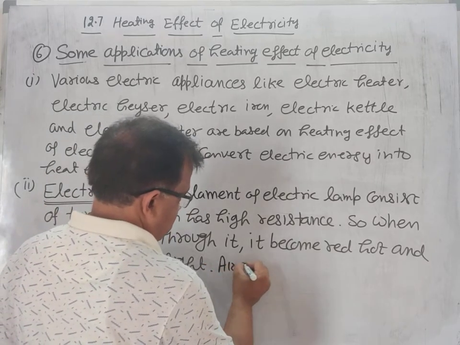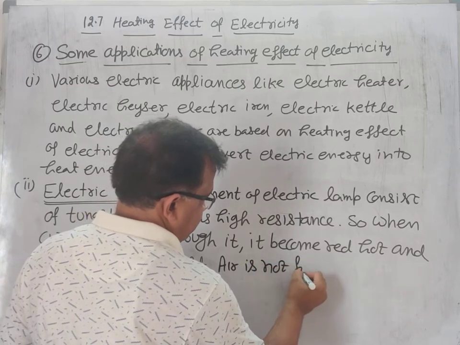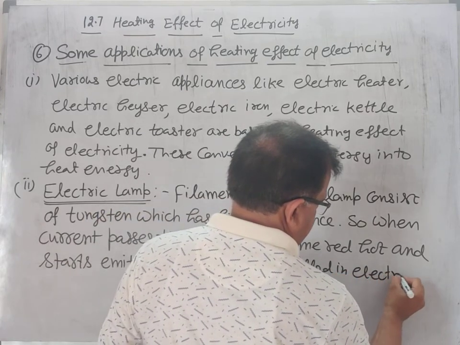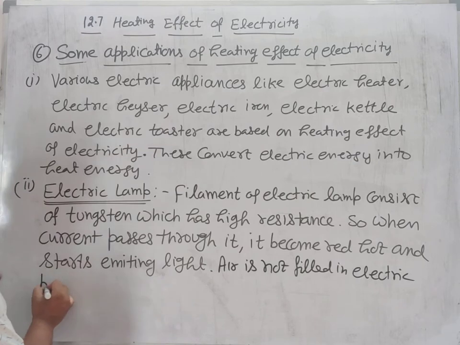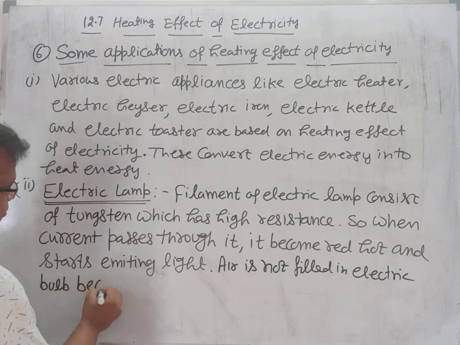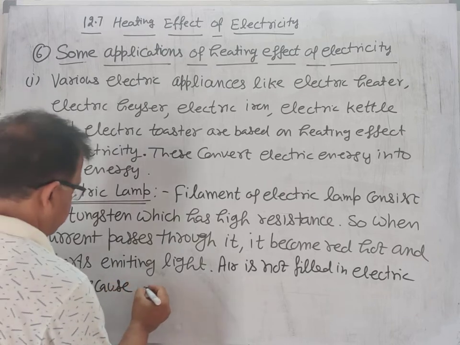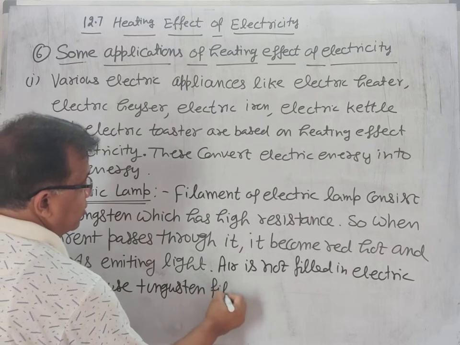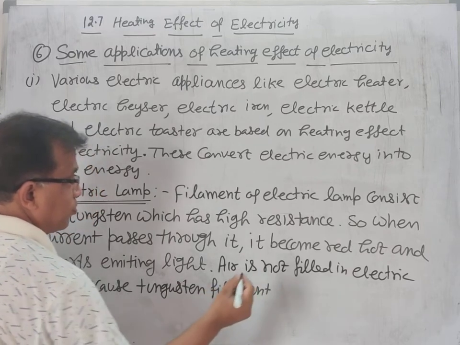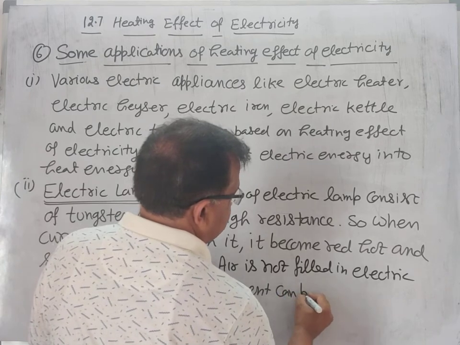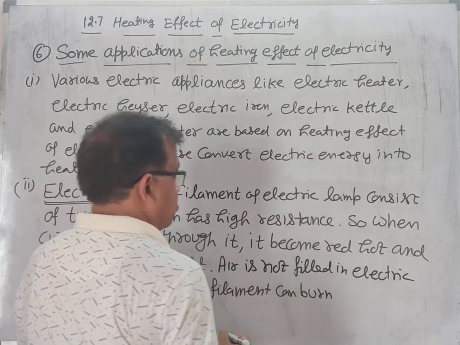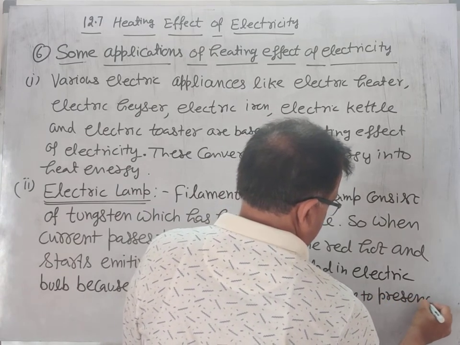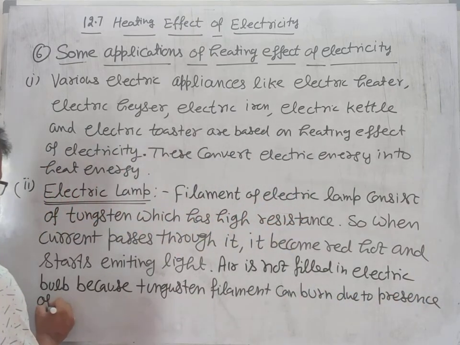Air is not filled in an electric bulb because the tungsten filament can burn due to the presence of oxygen.